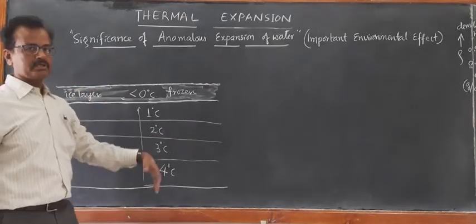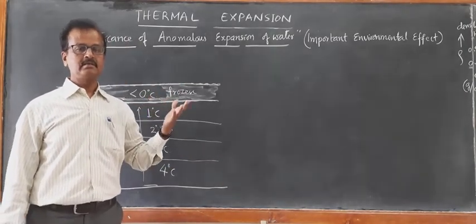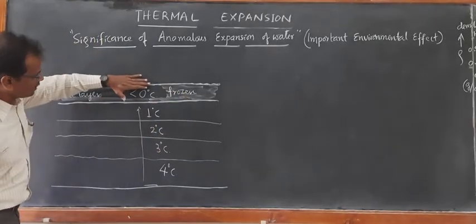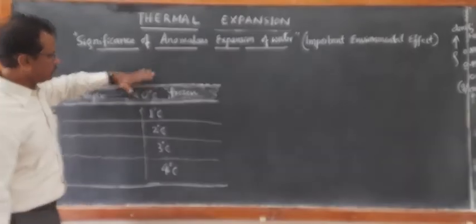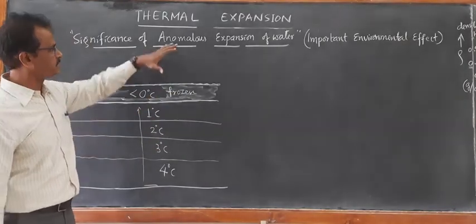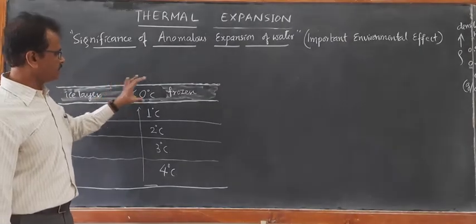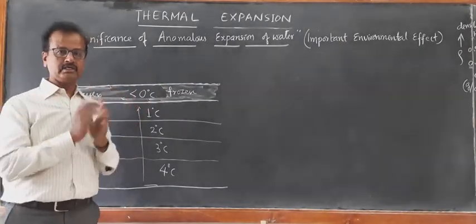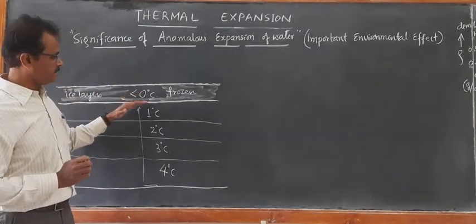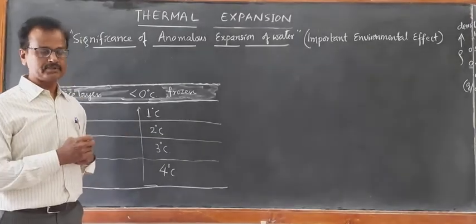Even if the temperature goes below 0 degrees Celsius, -1, -5, -10 degrees Celsius, this upper layer of water will not further freeze the lower layer of water. That is the significance of this anomalous expansion of water. The upper layer acts as a thermal shield, which will not allow the lower layers of water to further lose their temperature.